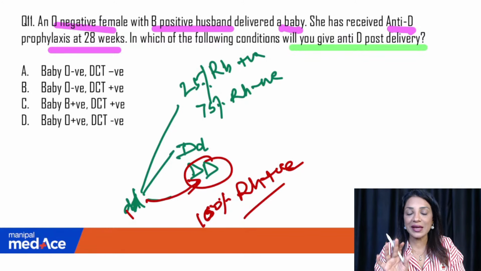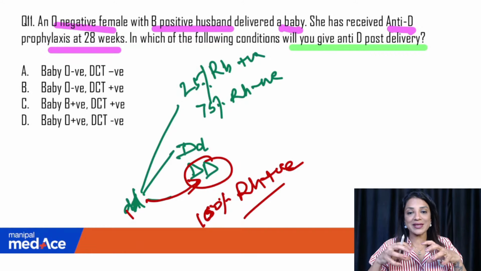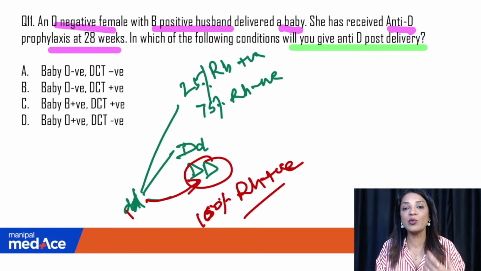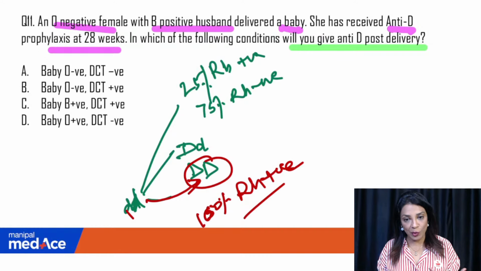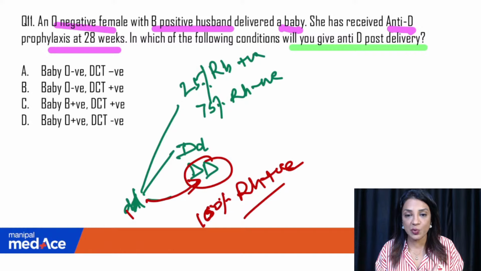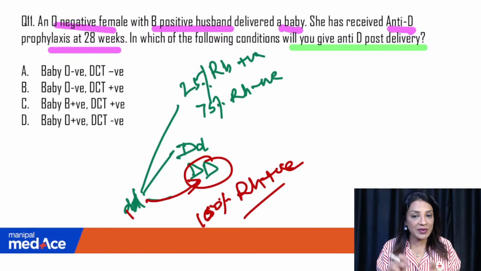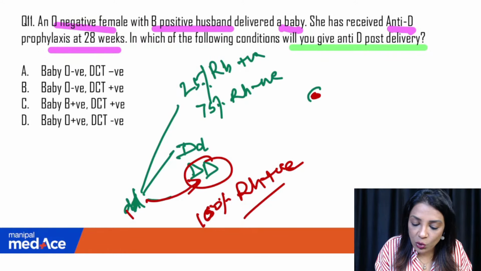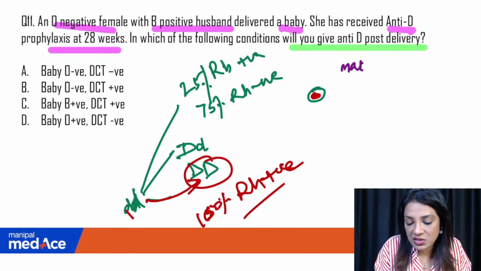Remember, anti-D is an immunoglobulin, a very mild immunoglobulin, not a very immunogenic one. It is an antibody which is going to coat the fetal antigen, the fetal RBCs which are Rh positive in the maternal blood, because you are giving the injection to the mother. So that anti-D is going to coat the fetal antigens, and this is the maternal immune system which is going to produce the antibodies.